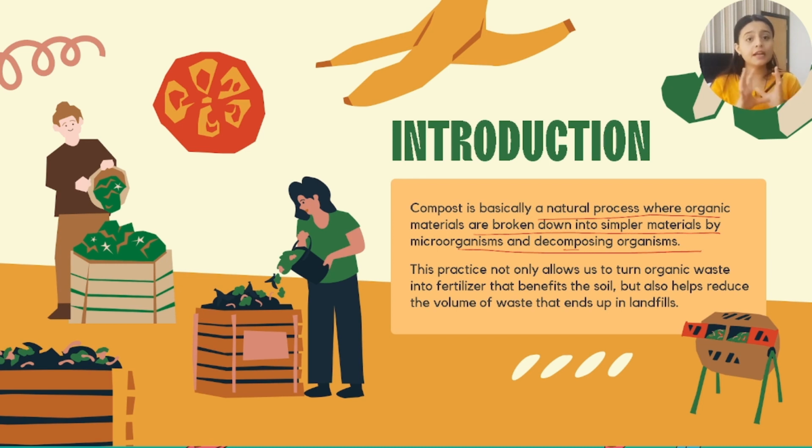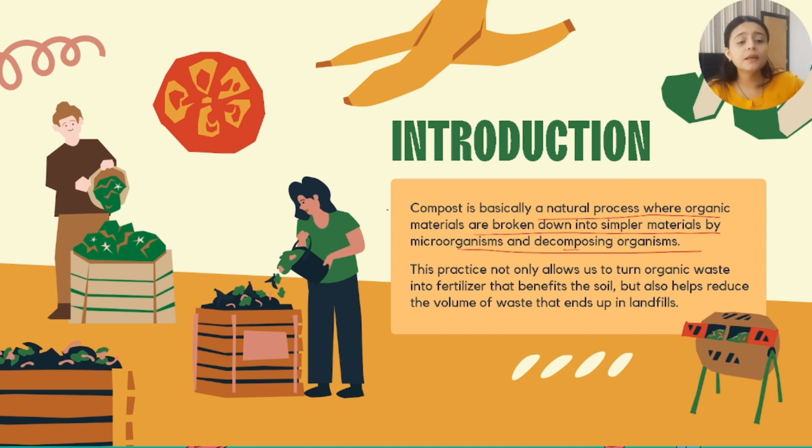Okay, pit माने गड्ढा, in a pit. We have thrown them, kitchen waste, organic waste. So now it's the work of all the small insects which are present inside the soil. We are not doing anything. After a week or two, we can see that it has turned into black colored or moist soil. That is known as compost.